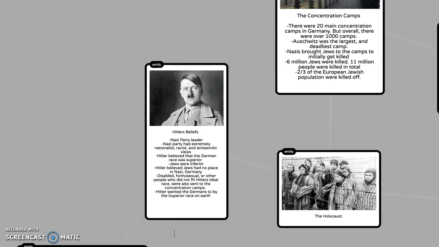So first, Hitler's beliefs. He was the Nazi Party leader. He believed that the German race was superior and that Jews were inferior. He believed that Jews had absolutely no place in Germany. Anyone that was disabled, homosexual, or other people who didn't fit in to Hitler's ideal race were also sent to concentration camps.